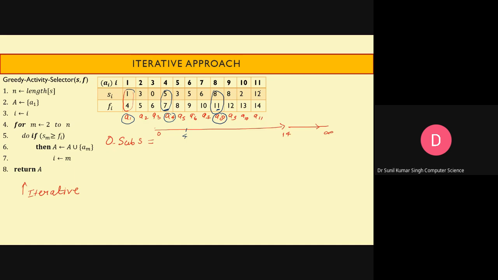So here A11 can be scheduled. If you are going to find out the maximum activities which can be scheduled, they are A1, A4, A8, and A11. There may be other solutions also.